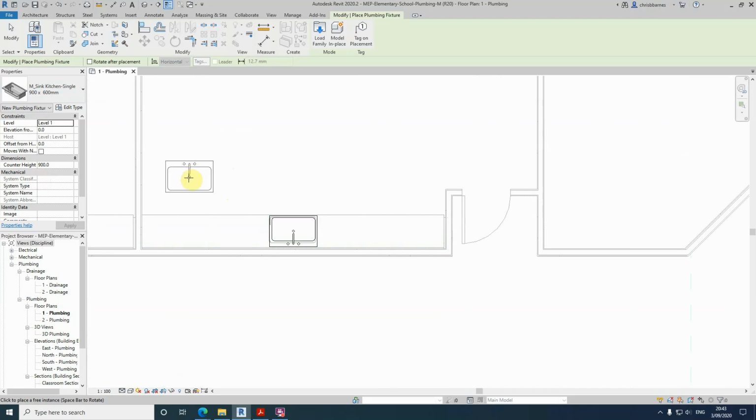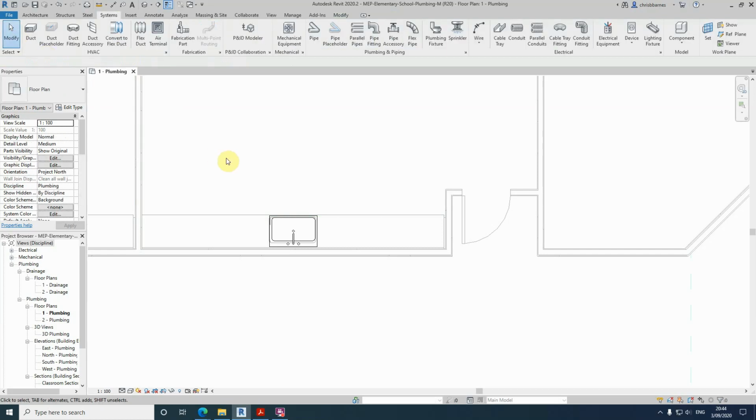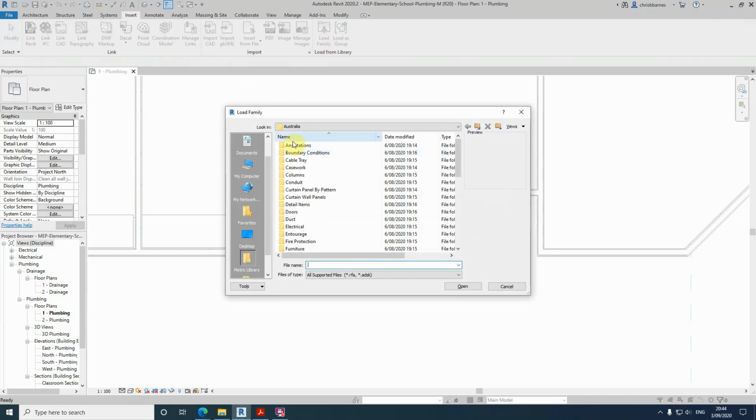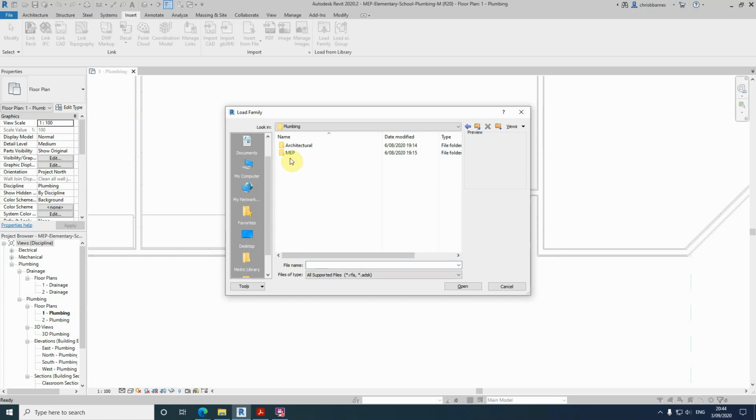But notice before we do that there's no fixtures on this. There's no taps, there's no drain connections on here. So we're going to click on modify to escape out of it. And then we're going to load in a fitting that does have the correct fixtures in place. So insert, load family. Scroll down to plumbing, MEP,